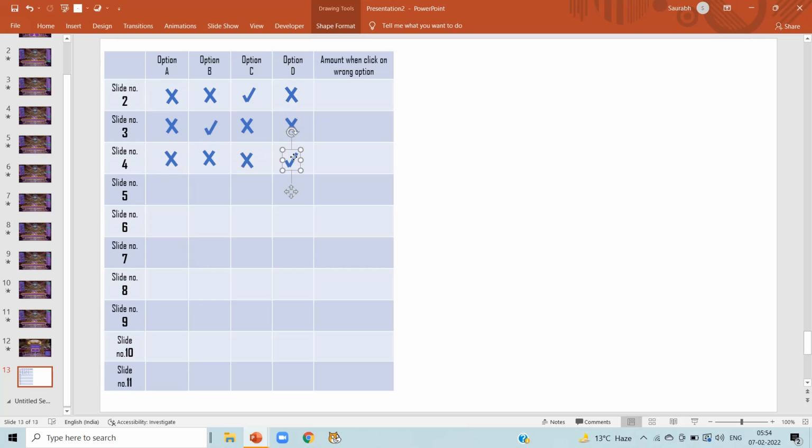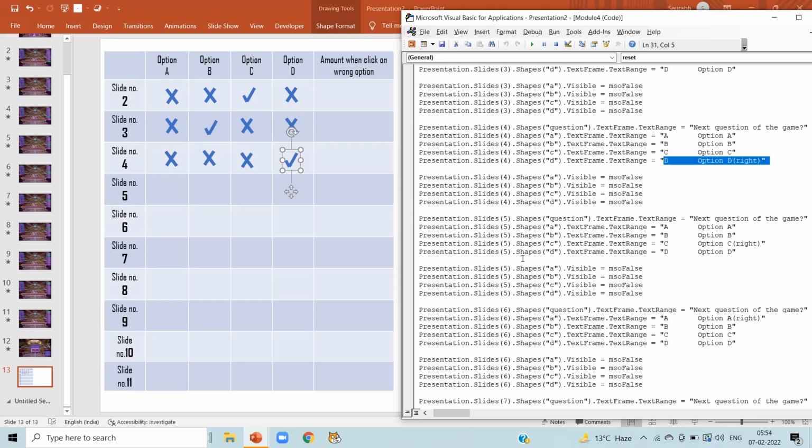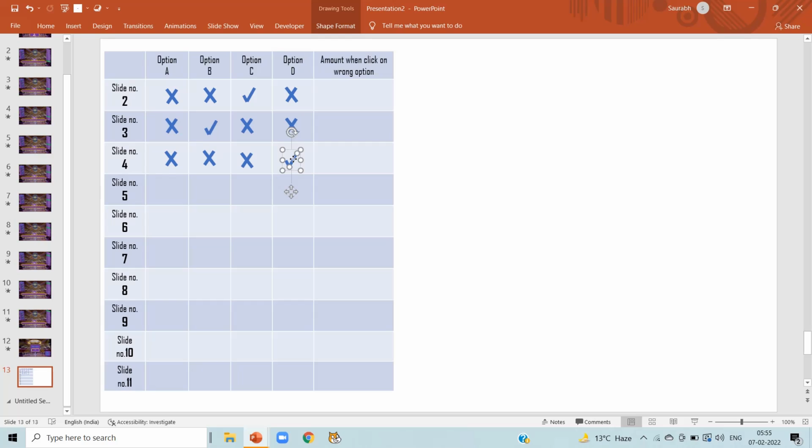Now again open our macro, reset macro, and on slide number 5 we can notice option C is the right answer. So copy the tick mark and paste it on option C, which is the right option, and the rest of the options will be marked as cross, that is incorrect. In the 4 options, only one option is correct and the rest are incorrect.